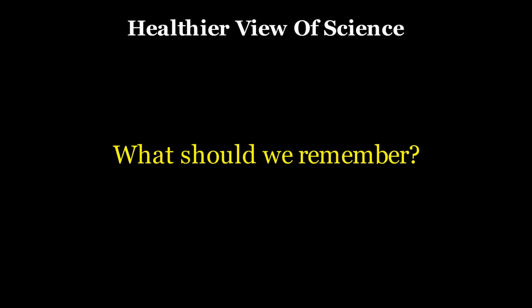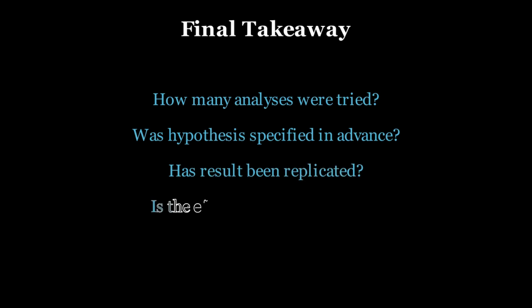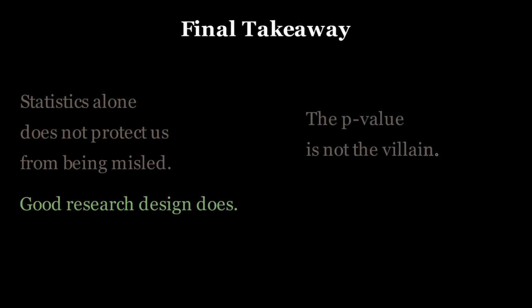So, what should you take away from all of this? When you encounter a surprising study, ask how many analyses were tried. Was the hypothesis specified in advance? Has the result been replicated? Is the effect meaningfully large or just barely significant? Statistics alone do not protect us from being misled. Good research design does. The p-value is not a villain. Unexamined flexibility is. Explore boldly, test honestly, report completely. That's how we protect both science and our thinking.